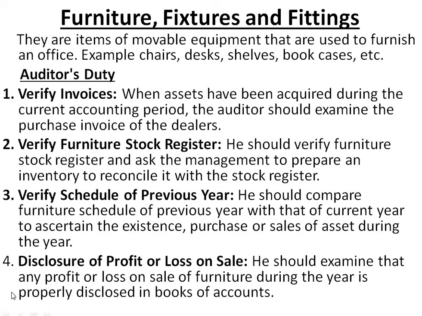Similarly, in financial statements also, whether there is profit or loss on sale of a furniture, that must be properly recorded in the books of accounts. The auditor must check whether the profit or loss on sale of furniture has been disclosed in the books of accounts or not.